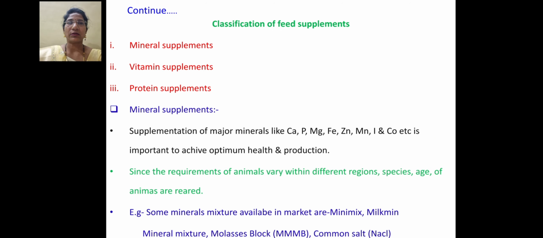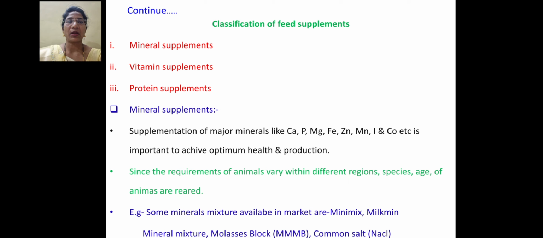Then feed supplements are classified into three parts: the first one mineral supplements, then vitamin supplements and protein supplements. Mineral supplements means supplementation of major minerals like calcium, phosphorus, magnesium, then iron, zinc, manganese, cobalt, etc. That is most important to achieve optimum health and production.